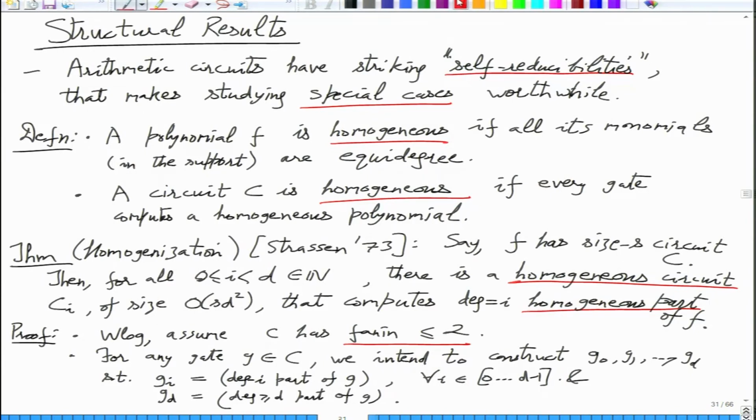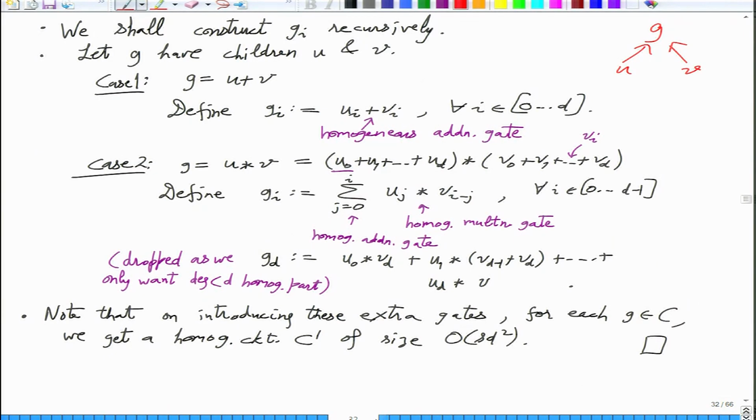Yeah, so we are computing all the homogeneous parts up to d minus 1 using a homogeneous circuit. Okay, so that was not too difficult. So what do you do with the formula?